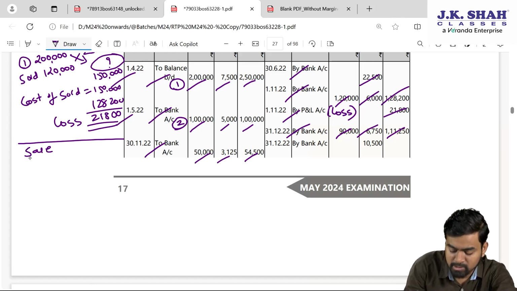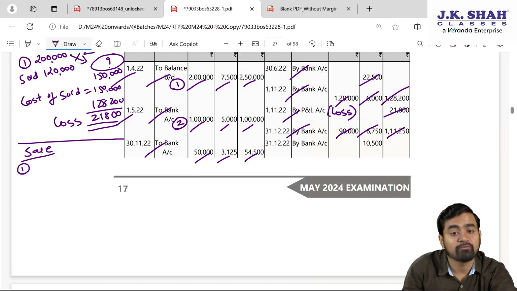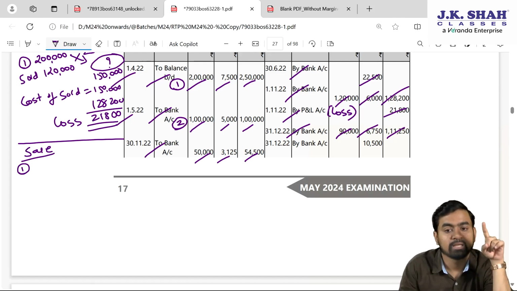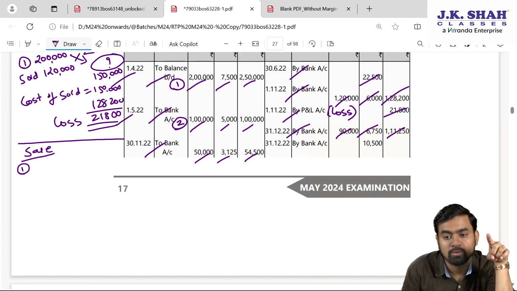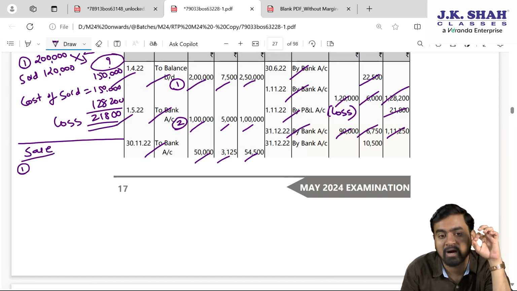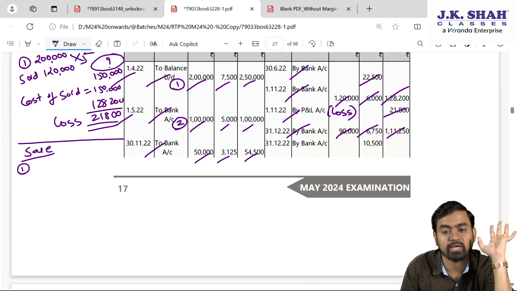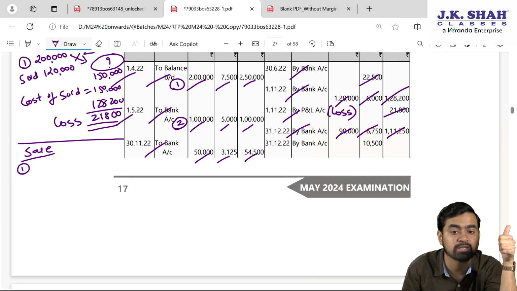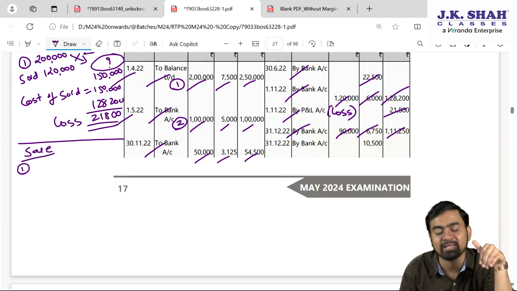So again a sale transaction. Now please confirm, there is a first lot whose face value is 2 lakh. Out of that 1,20,000 already sold. So remaining face value is 80,000. So you can understand we sold 90,000 face value. Out of that 80,000 is from first lot and 10,000 face value we need to take from second lot.